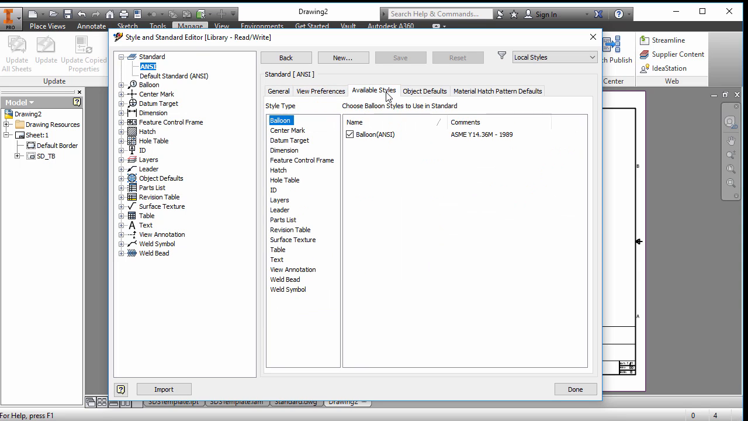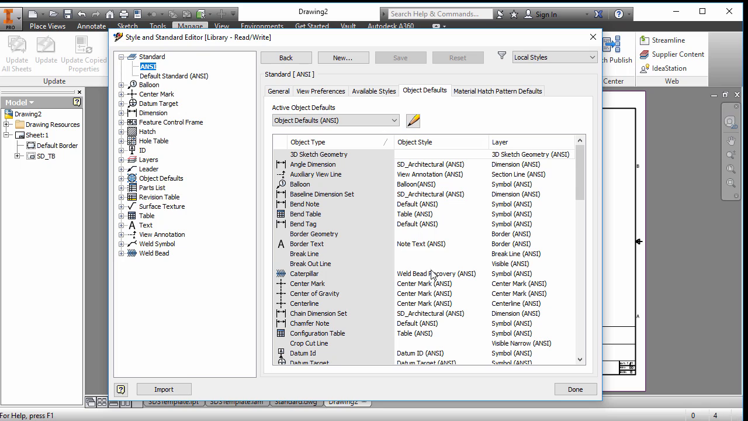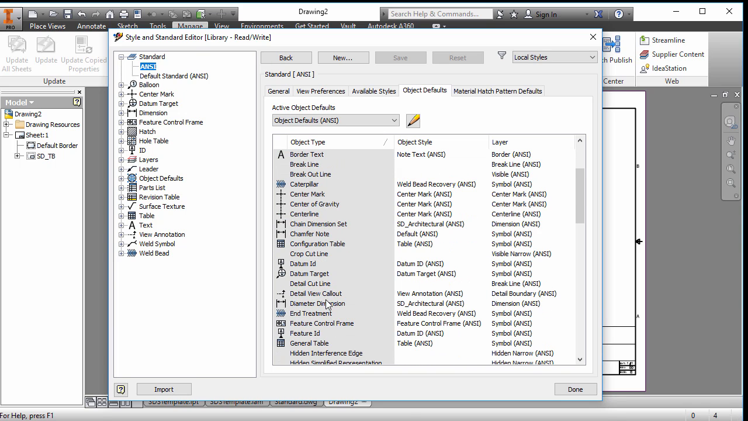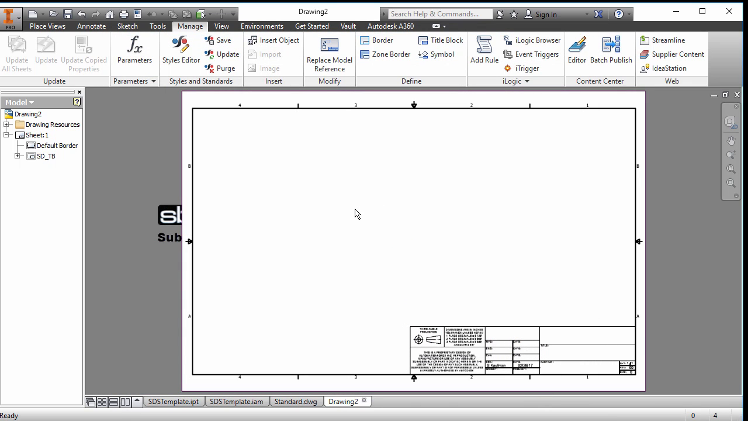Again, you got your view styles, object defaults. Object defaults is where you don't want to change your dimensioning. Most of your dimension is going to be architectural, and you're going to want to change that to architectural. So if you look at this, this is all called Substation Design Architectural. You will have a different name as your company would want to use. So those are your 3 basic templates that you'll want to create.